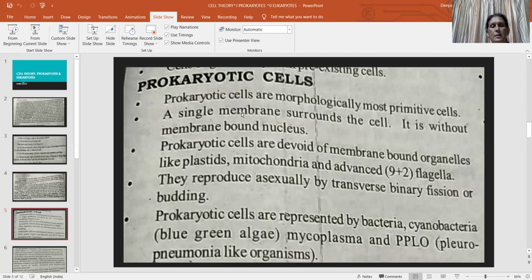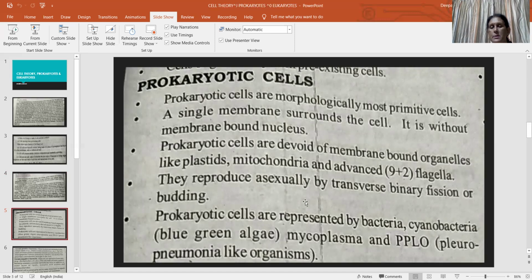Next, prokaryotic cells are morphologically very primitive cells. A single membrane surrounds the cell. It is without a membrane bound nucleus, that means the nucleus is absent. Prokaryotic cells are devoid of membrane bound cell organelles like plastid and mitochondria, and advanced type flagella is absent. And they reproduce how?